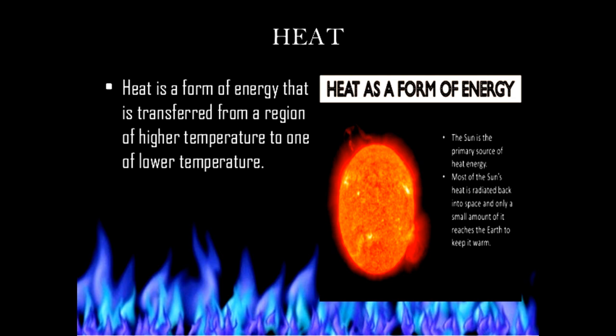Fine. Now in this slide, heat is a form of energy that is transferred from a region of high temperature to a region of lower temperature. It is given here. See, the sun is the primary source of heat energy. Most of the sun's energy is radiated back into space, and only a small amount of it reaches the earth to keep it warm. This means we don't receive the sun's entire heat energy, we only receive its radiation, right?